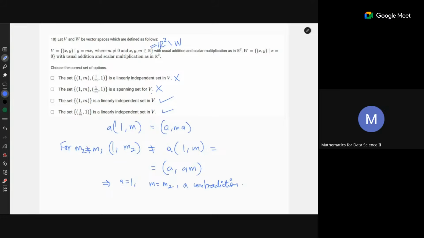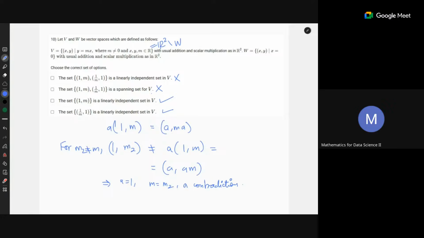Yeah, the proof is over there. You just see the screen. If you take something other, m2, which is not equal to m, then that 1 comma m2 cannot be expressed as a linear combination of the ones.